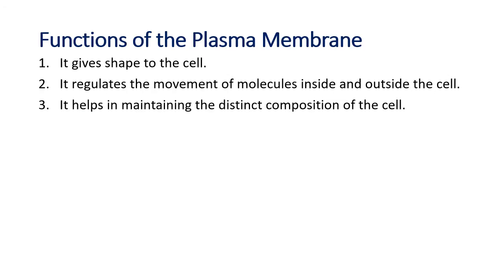Now the functions of the plasma membrane. The first basic function, it gives a shape to the cell. So basically it gives a shape, but I told you, like in the case of amoeba, the amoeba can change the shape. But for the other cells, the plasma membrane gives a shape to the cell. The second function, it regulates the movement of molecules or particles in and out of the cell because it is a selectively permeable membrane. And third, it helps in maintaining the distinct composition of the cell. Means cytoplasm is separated from the environment with the help of the plasma membrane.